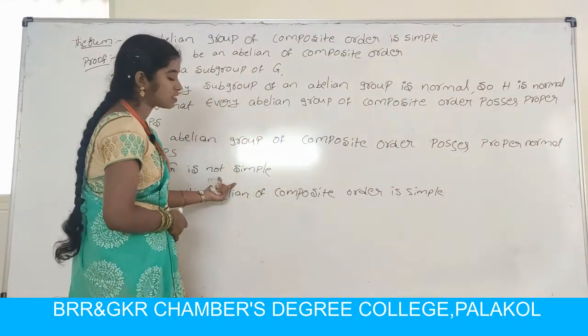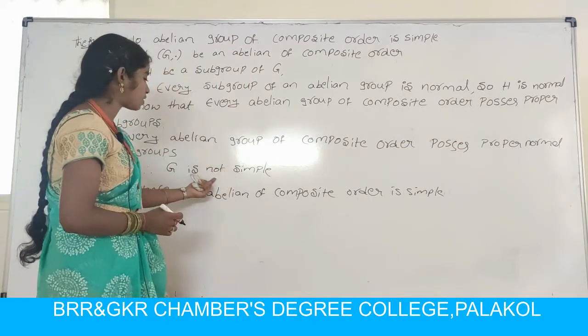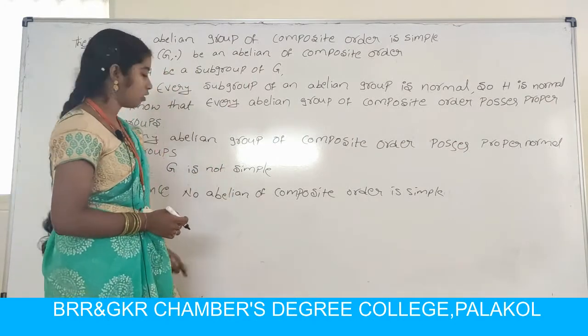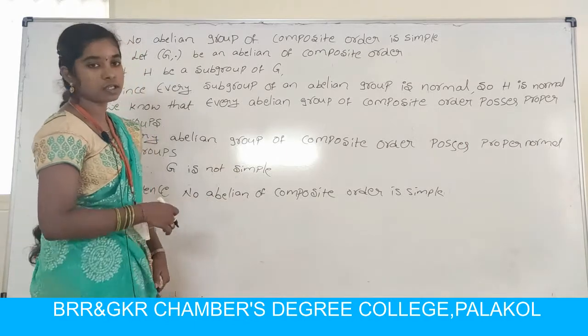That means Z is not simple. So hence no abelian group of composite order is simple.